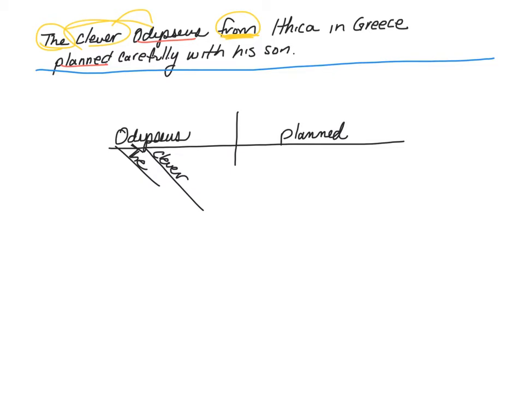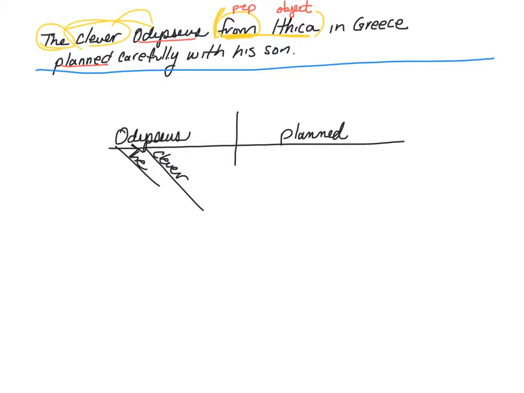Well, where's Odysseus from? He's from Ithaca. These are two words that are working together. We have the preposition, which is going to be your relationship word. We then have the object of the preposition, which tells you what from is trying to relate to.